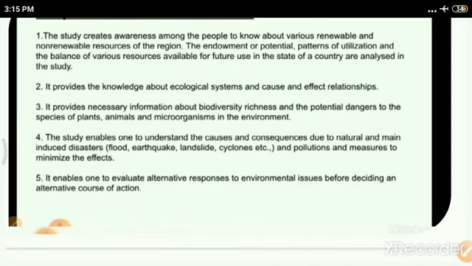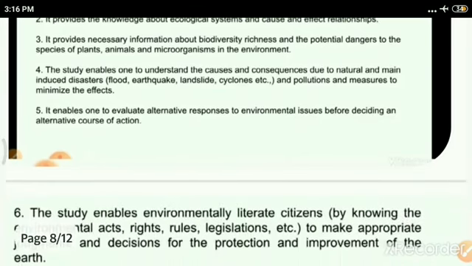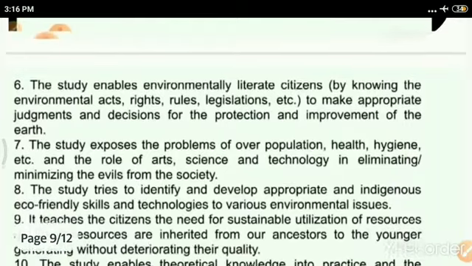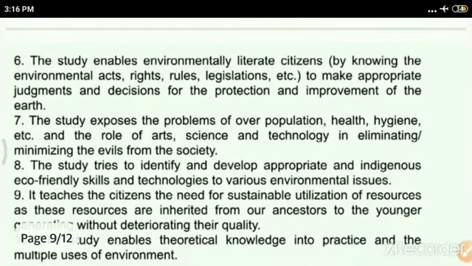It also enables one to evaluate alternative responses to the environmental issues before deciding an alternative course of action. Say, for example, there are alarming situations in some parts of India due to this pandemic. What is the importance of hygiene? So what are the rules which have to be followed by the people? This basic science will give you an idea about how to cope up with these kinds of challenges.